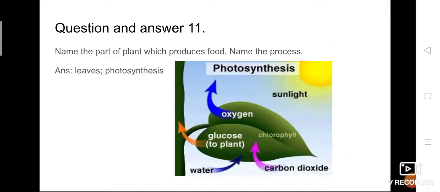On question number 10, I want to discuss in detail, so I'm going to switch to question number 11. I'll do question number 10 later.